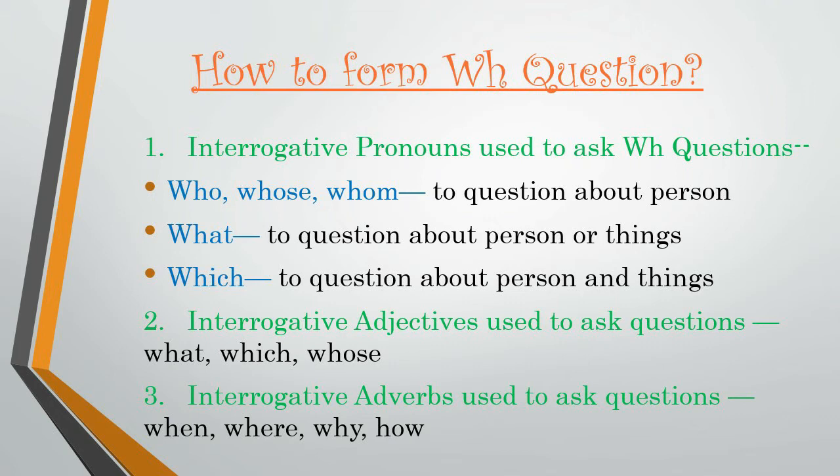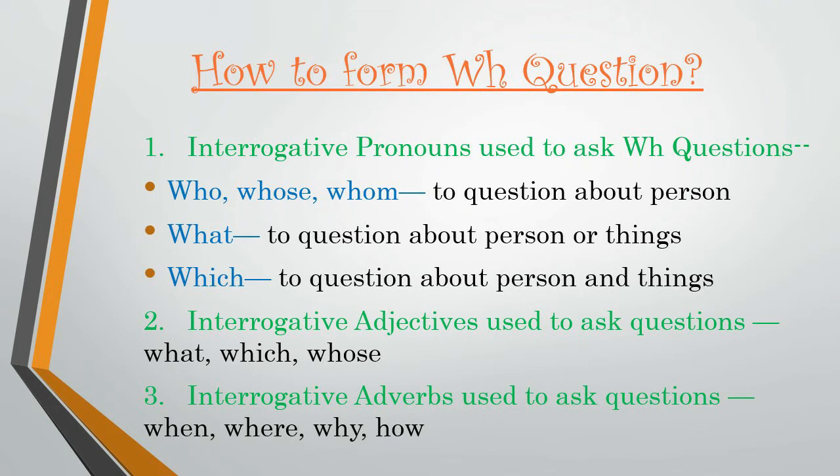Let's take a look at how we can form WH questions. First, interrogative pronouns are used to ask WH questions. We can use interrogative pronouns like who, whose, and whom to question about a person. What? We can use this to question about a person or a thing. Which?